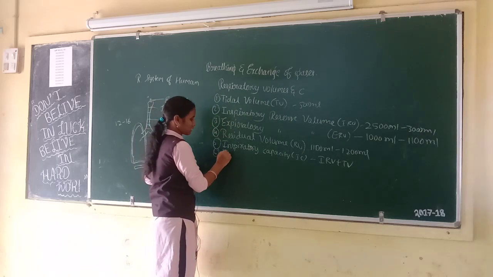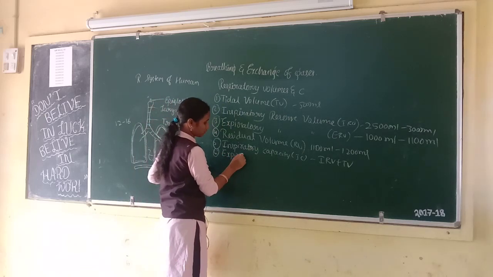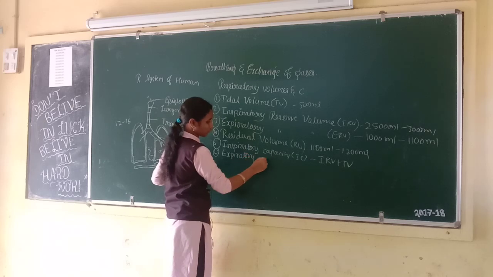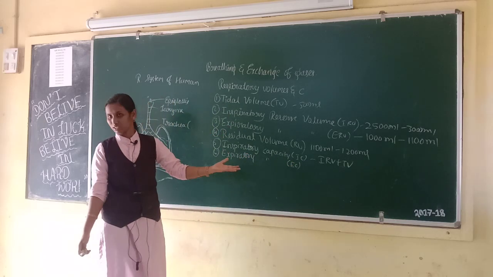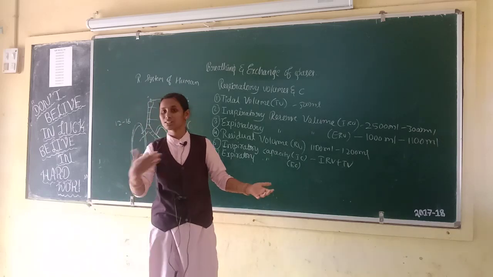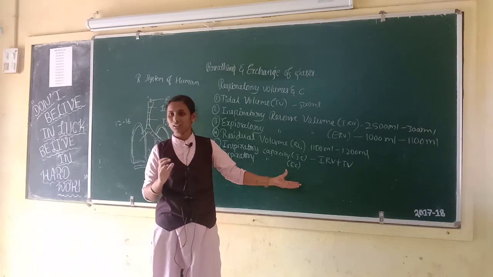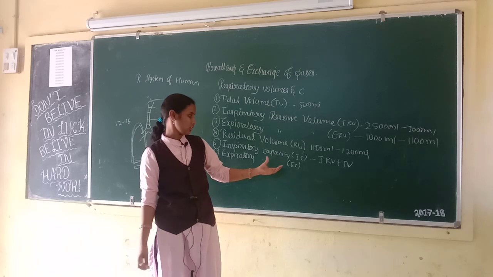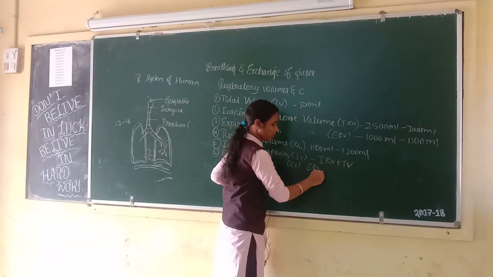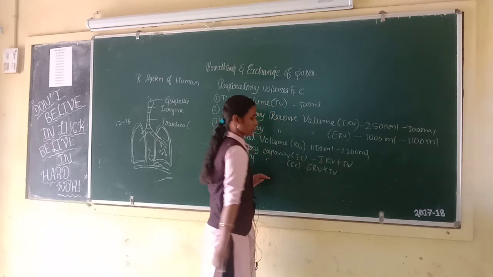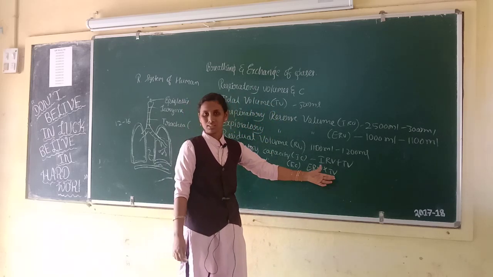Sixth one is expiratory capacity, EC. Expiratory capacity means the volume a person can expire after normal inspiration. This includes ERV plus TV, expiratory reserve volume plus tidal volume.